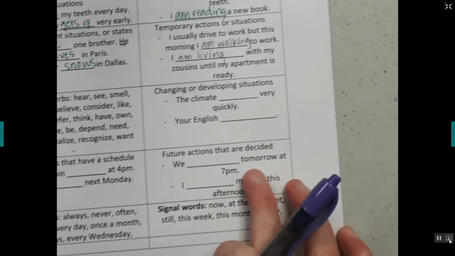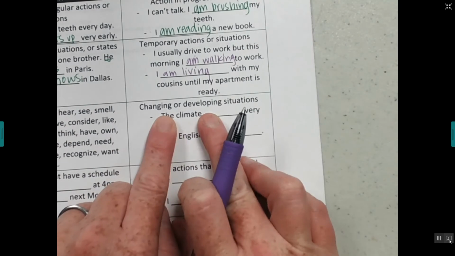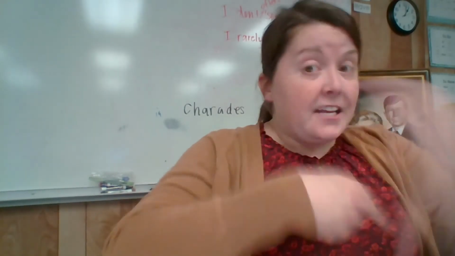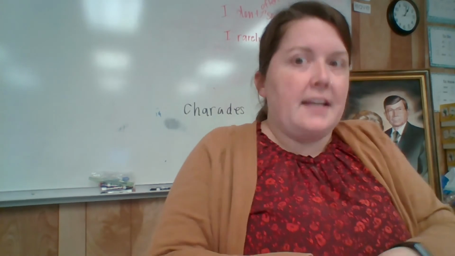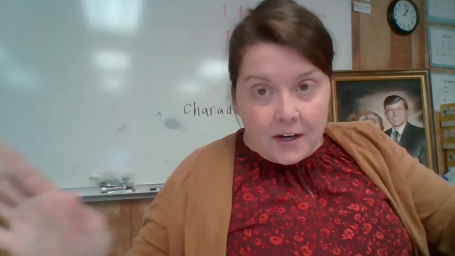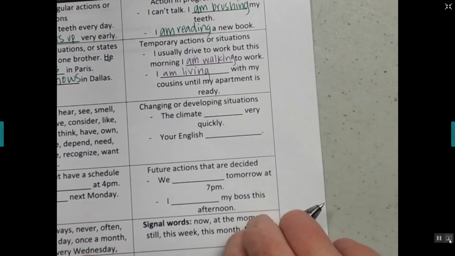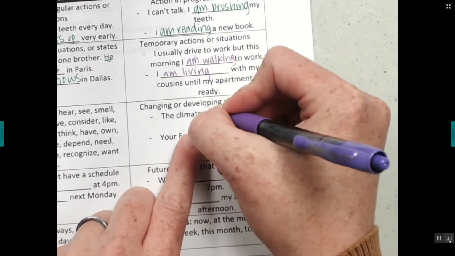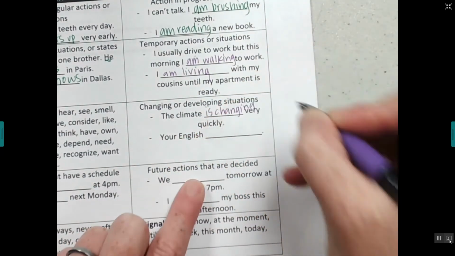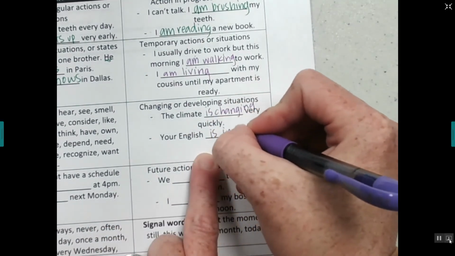Okay, so present continuous, changing or developing situations. So this is like things are changing really fast. And so, like right now, it's this, and then maybe in an hour it'll be different. Okay, so it's temporary, it's not permanent. So the climate is changing very quickly. Your English is improving.